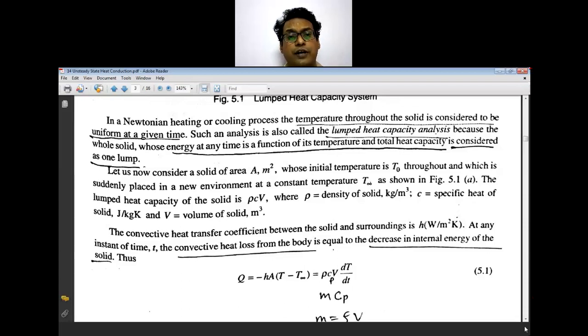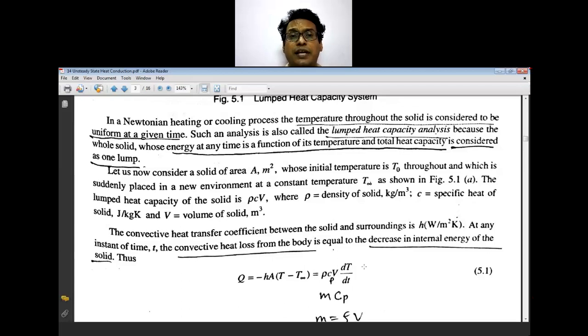The hot fluid is going to supply the heat to the body. That means the change in the internal energy of a body during the time dt. That is how you can calculate that.